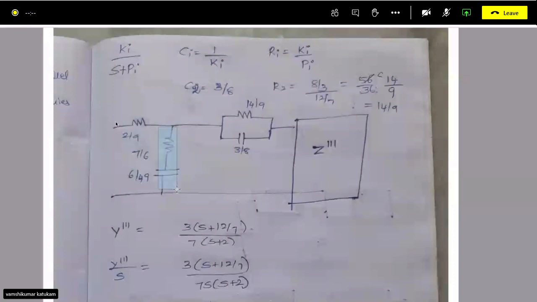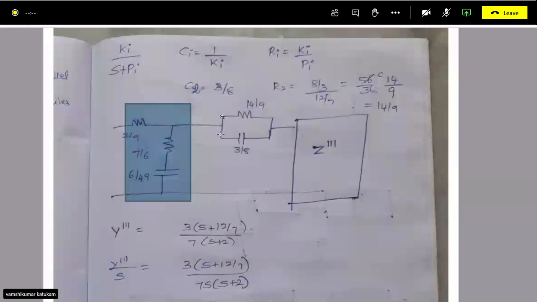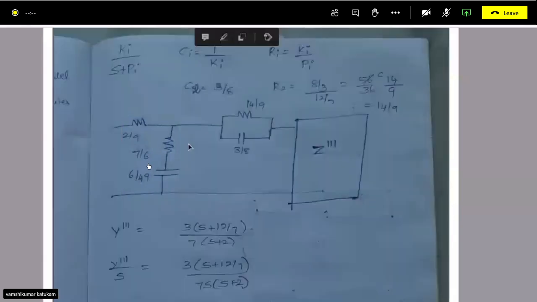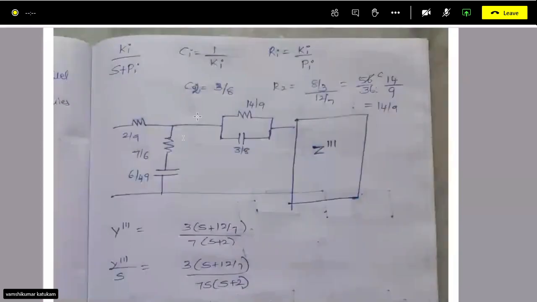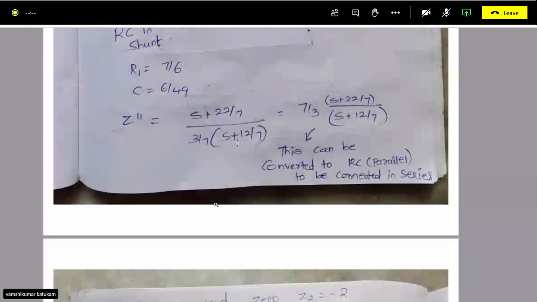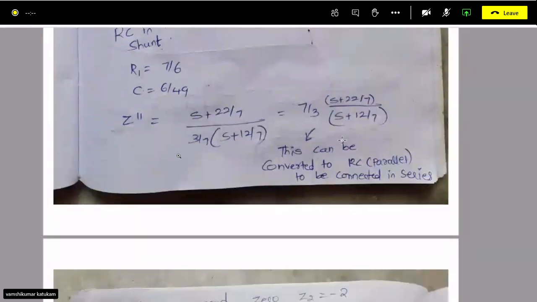After this I want to realize a network with RC parallel, right? So I can realize it in this manner. RC in shunt again, but now I want to realize RC parallel here. For that, what do I have to do? If you continue in the same fashion, you will again subtract a constant and use the Foster 2 method. But here we have to change slightly.